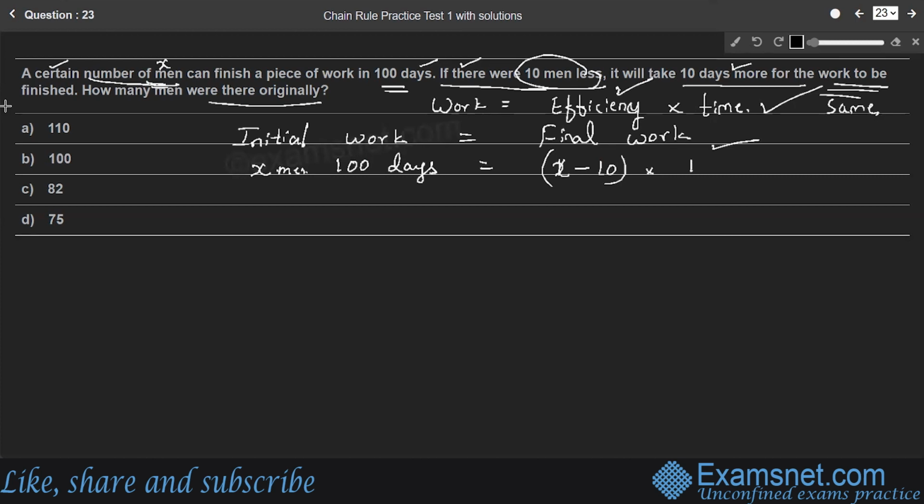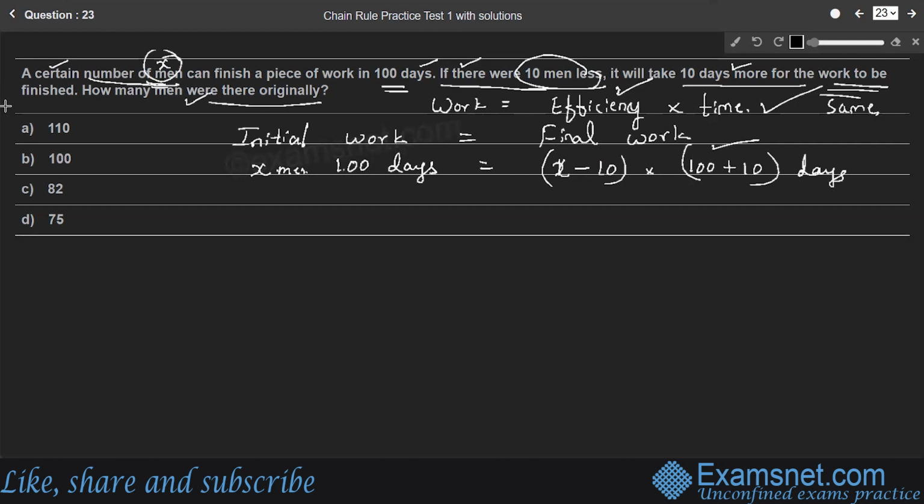10 days more means initial number of days plus 10 number of days, 100 plus 10 days. Then both the initial and final work will be the same, right? So here the question is, how many men were there originally? So we need to find the value of X, right?